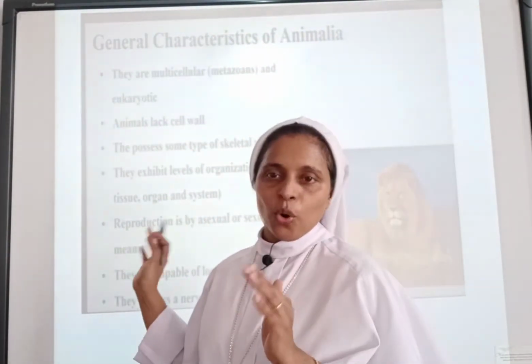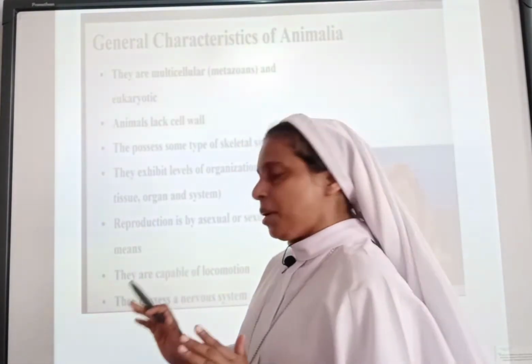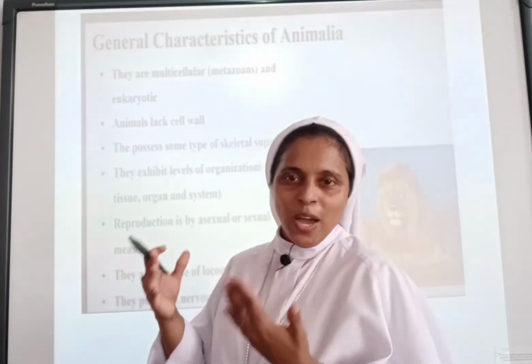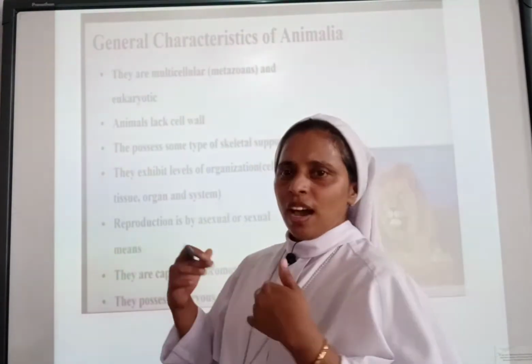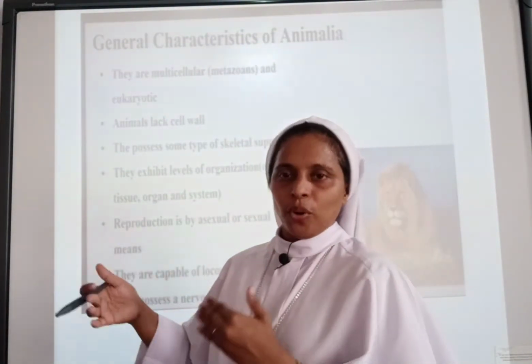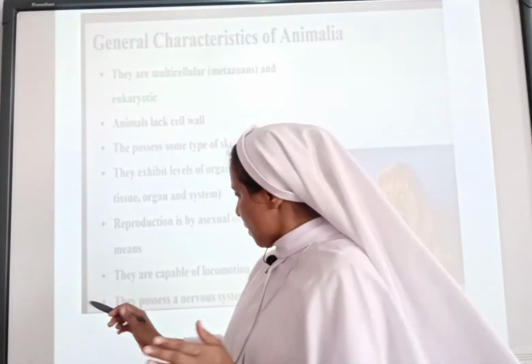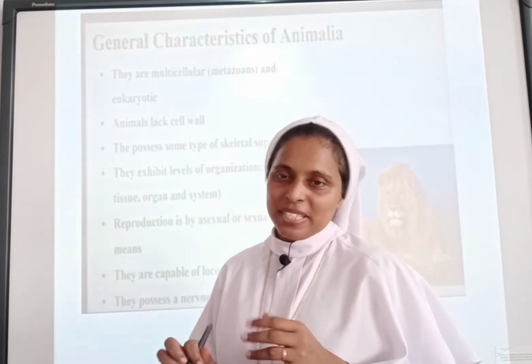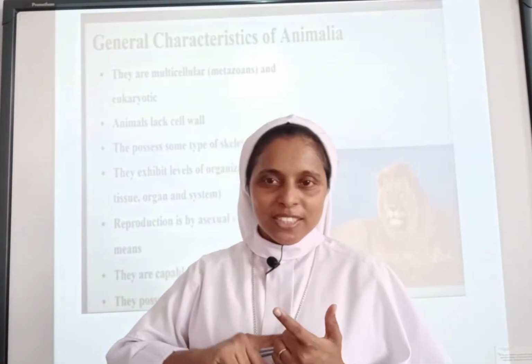They are capable of locomotion, moving from one place to another with different organs. Some move with the help of tentacles, some move with legs, depending upon the locomotion. Then they possess a nervous system. They also have a digestive system and a respiratory system.